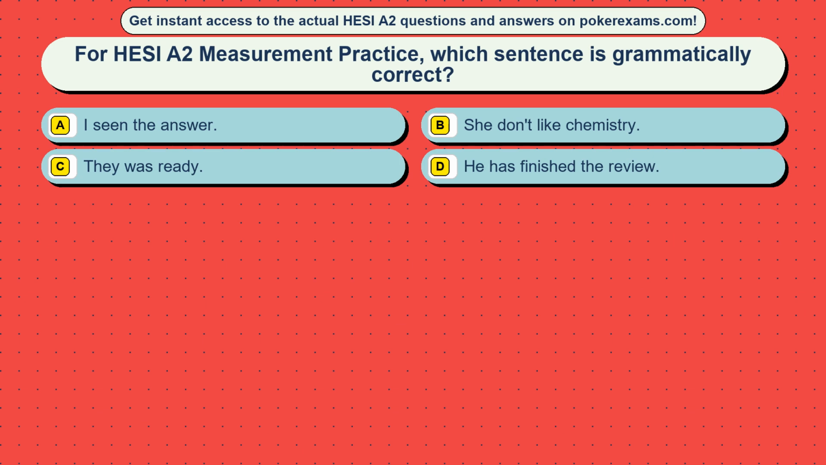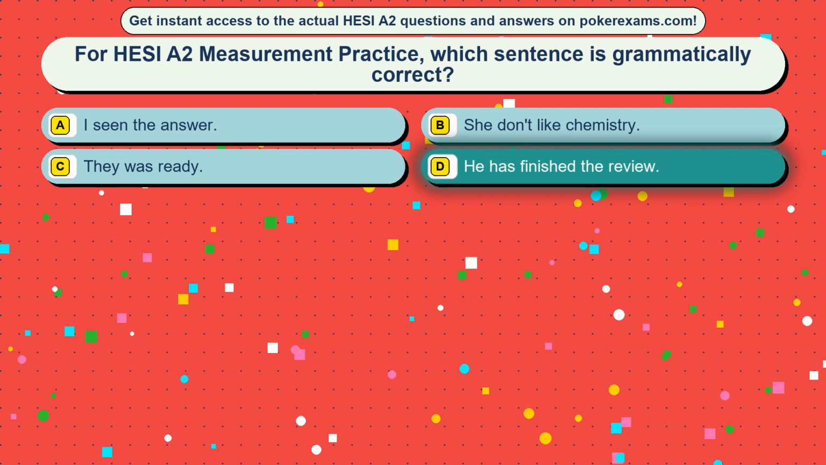Question 32. For HESI A2 measurement practice, which sentence is grammatically correct? Option A, I seen the answer. Option B, she don't like chemistry. Option C, they was ready. Option D, he has finished the review. The correct answer is option D, he has finished the review.